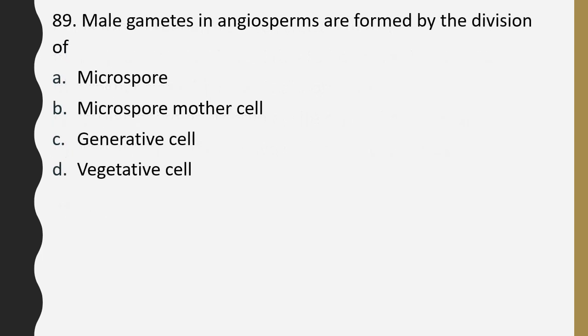Question number 89. Male gametes in angiosperms are formed by the division of microspore, microspore mother cell, generative cell, vegetative cell. Correct answer is option C, by the division of generative cell.